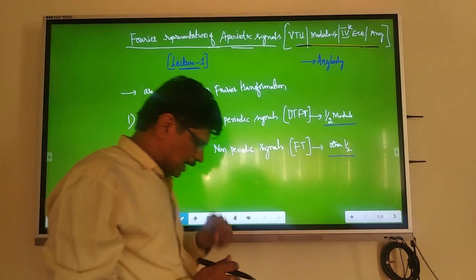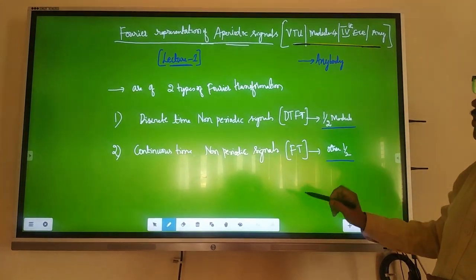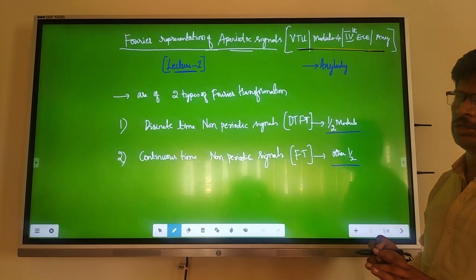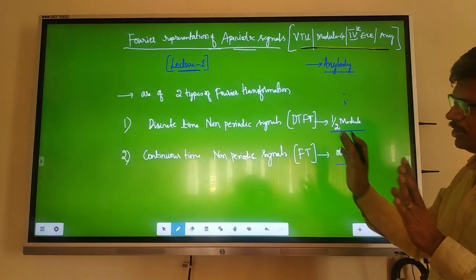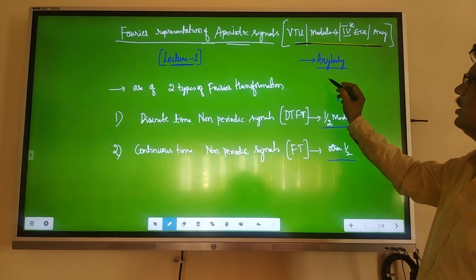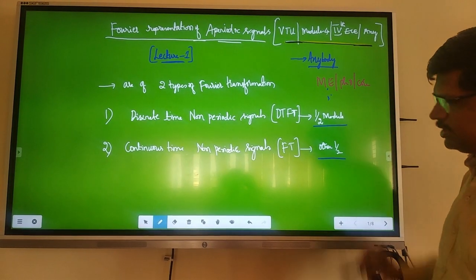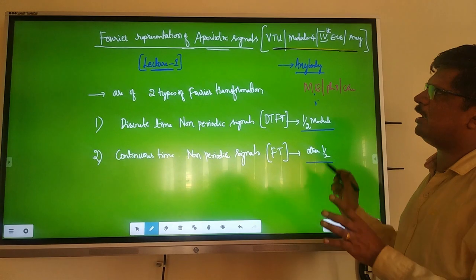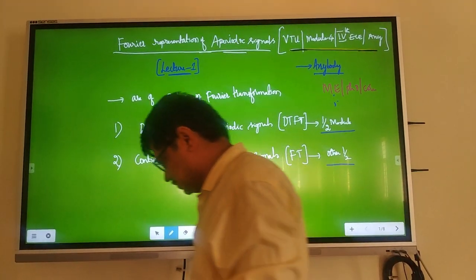Now, this is coming under the VTU syllabus, under the 4th module for 4th semester EC students. Students of any other discipline can also refer to this, and it can also be used outside engineering. Anybody can refer to this. This is a very important topic. It is required for students who are interested in doing ME, PhD, or working in a core design, core area. Whoever wants to do a PhD needs these sessions on Fourier transformations.